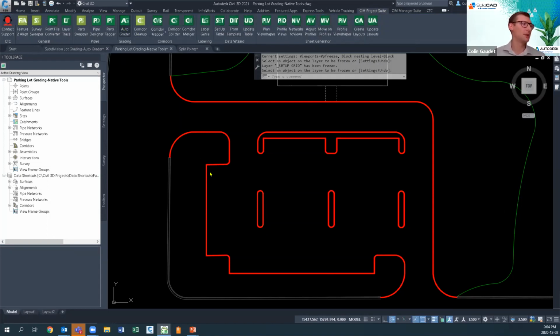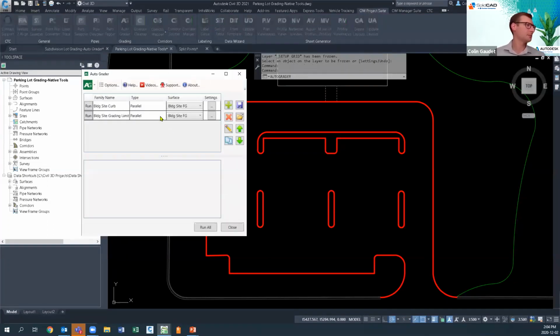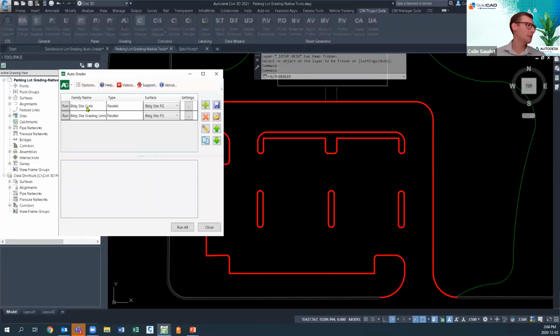this AutoGrader. It separates things out in grading families. Right now, I have 2 grading families for the site. Got building site grading limits and building site curb. And you can see it pops open a nice little preview. And what we're doing here, if I go and edit this,